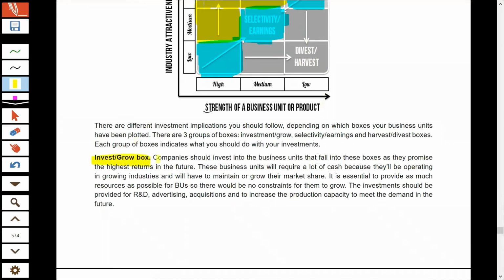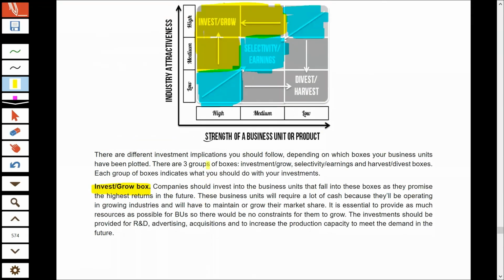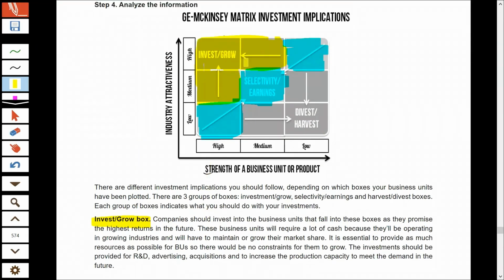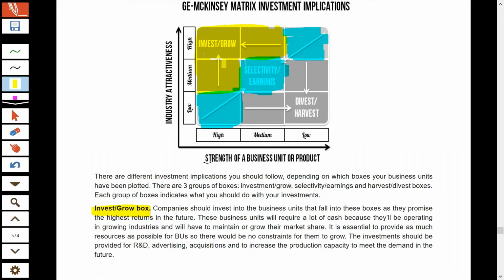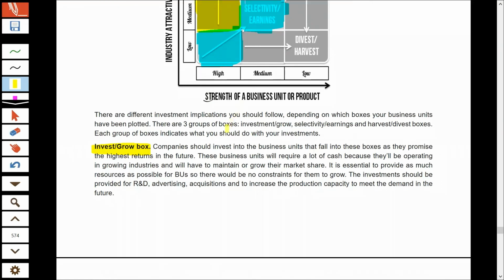So what is the invest grow strategy? If your business falls into any of these cells, which are colored in yellow by me, then you have to go for the invest or grow strategy.